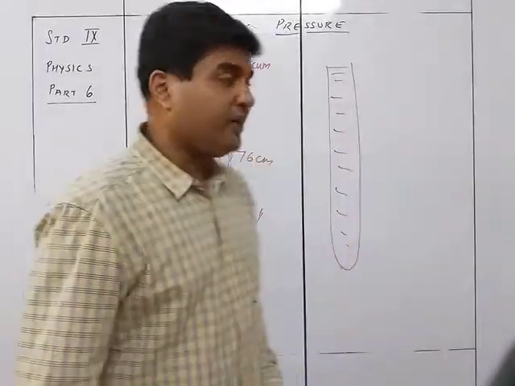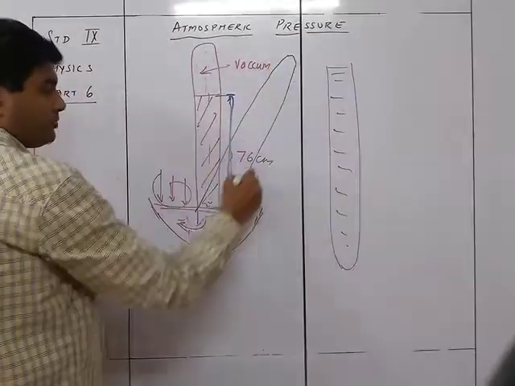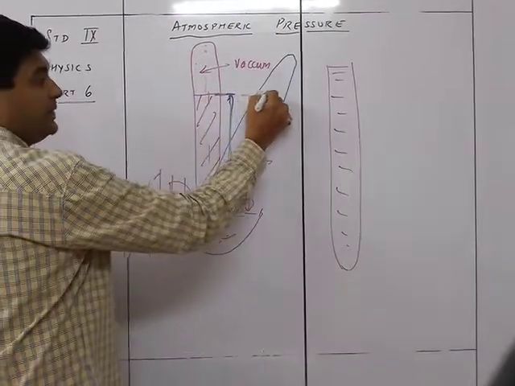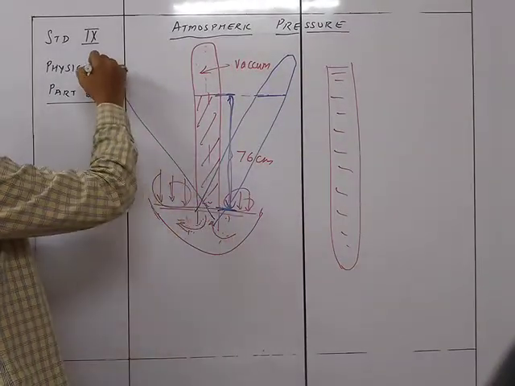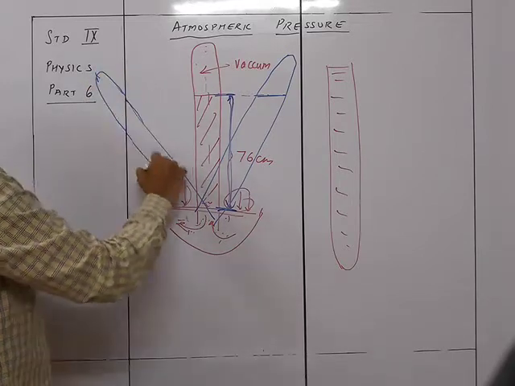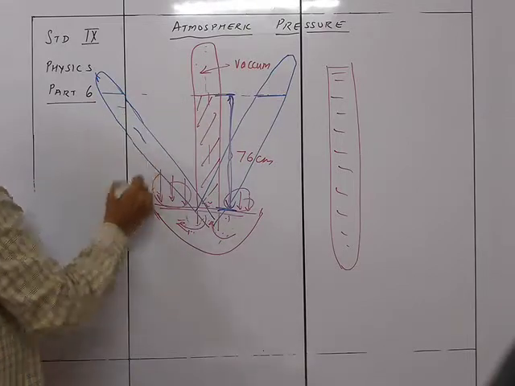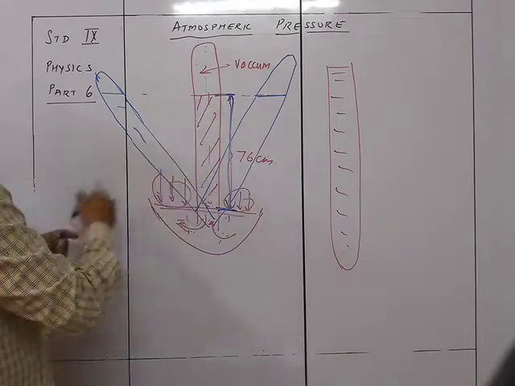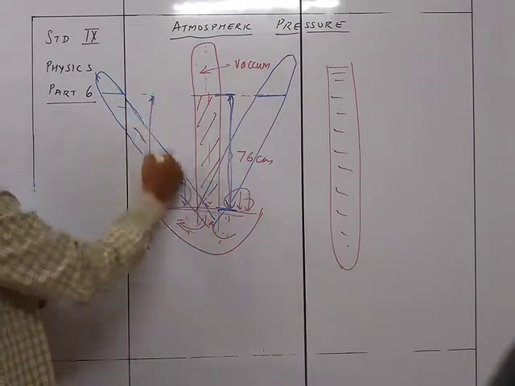So even if I take this tube and make this tube tilted like this, still the height will be the same. यानी इतना ही रहेगा. Even if I tilt it very much over here, फिर भी height will be the same. So it will be up to this point only. The height will remain the same, because height is nothing but the perpendicular distance. We are not taking this height, we are taking the height as a perpendicular distance.